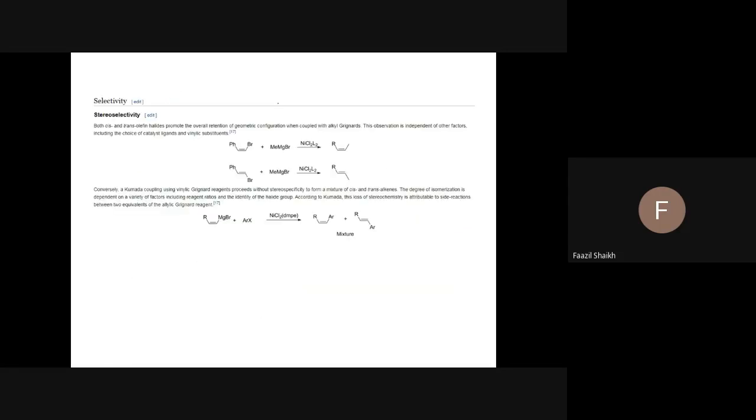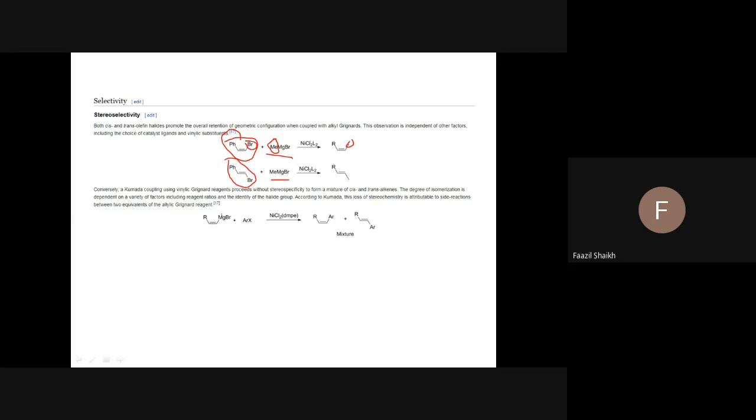We'll go for examples. This was selectivity. What we have discussed is that if the Grignard is a very simple Grignard, and here you are using vinyl halide, which can be cis or trans, remember the side where bromine is present in space, the methyl or any part of the Grignard will attach at the same side. That's all we have to remember.